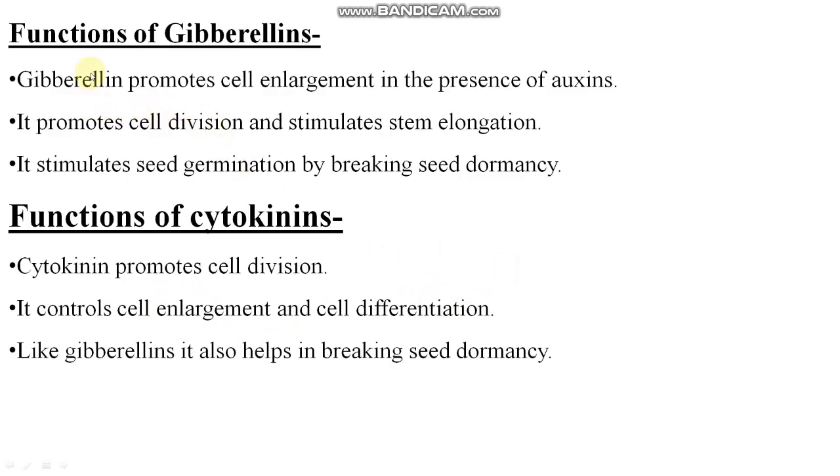Now comes to functions of gibberellin. Gibberellin promotes cell enlargement in the presence of auxins. It promotes cell division and stimulates stem elongation. It also stimulates seed germination by breaking seed dormancy. What is seed dormancy? Seed dormancy means when the seed is sleeping, in the sleeping mode.